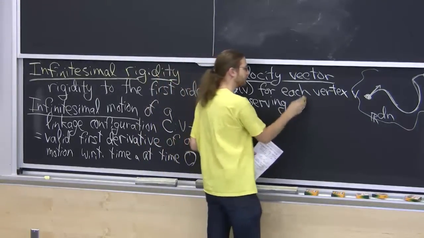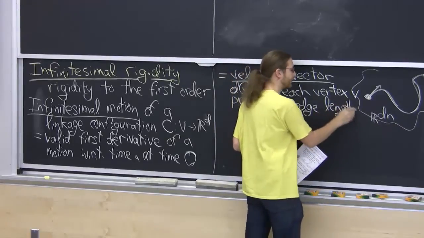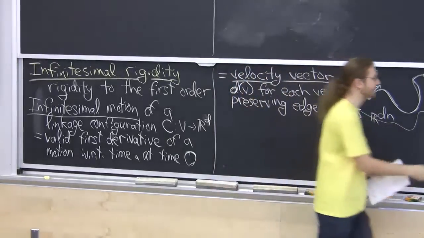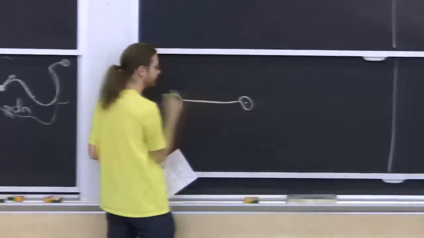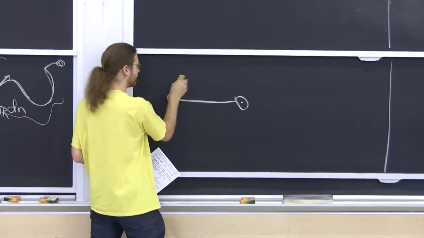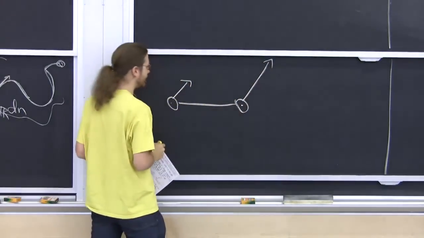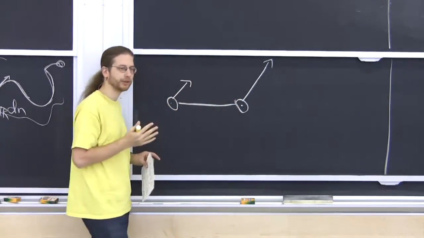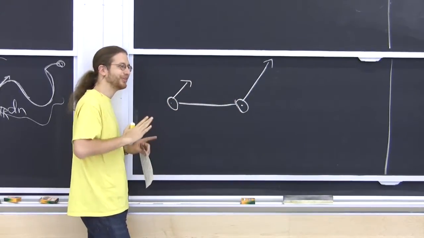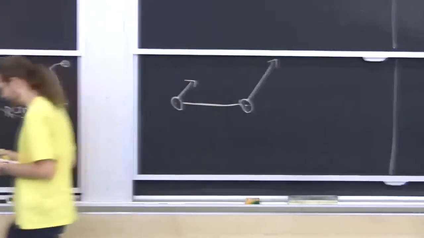So here we'd like to preserve edge lengths, but that's actually kind of hard to do. If you take an edge, so I have two vertices, and I assign some velocity vectors, something like this. As soon as you move a little bit in that direction, the edge length won't be quite the same. But it'll be the same to the first order. So this is going to be a little subtle.